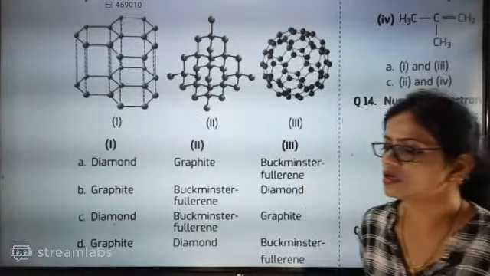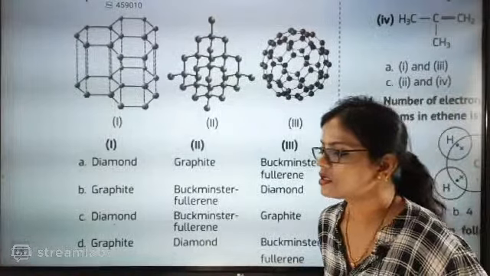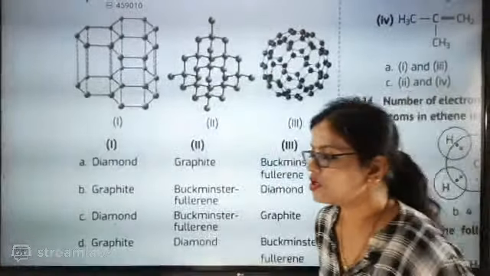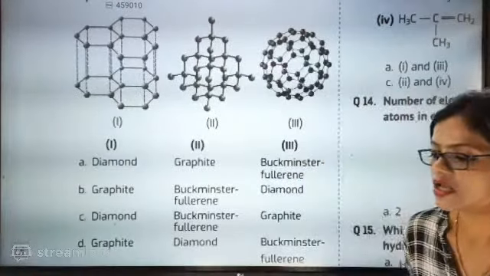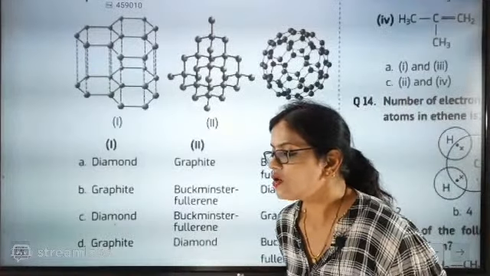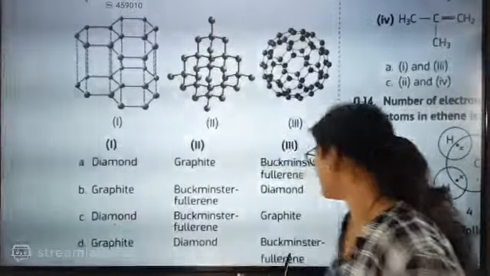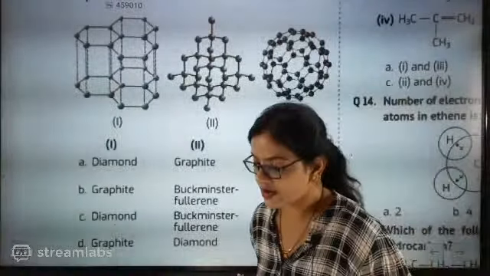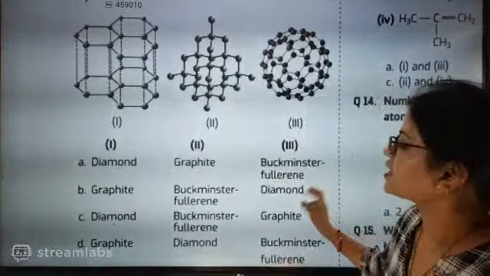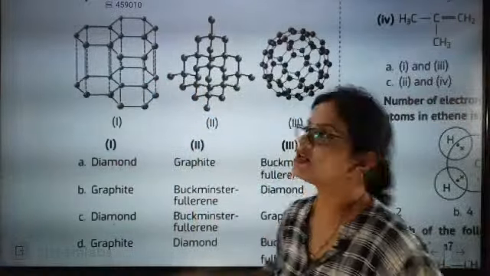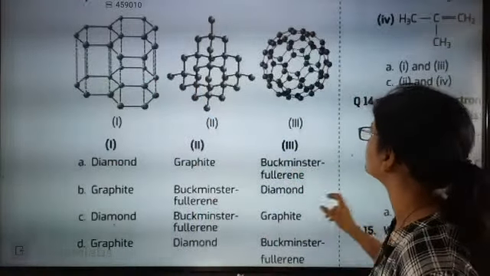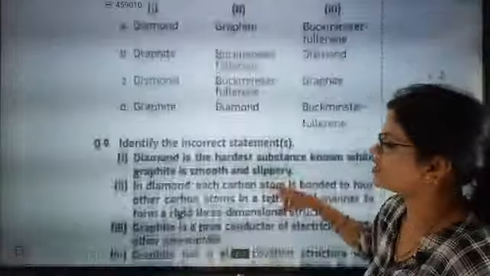Madhu, Akshaya, Kamya, Mohan, Shiva, Kaushika, everyone is telling the answer, absolutely correct beta. The answer is D, that is graphite, diamond and Buckminster fullerene. This is graphite, hexagonal, and that is the tetrahedral structure of diamond, and Buckminster fullerene. Okay, shall we go for the next question?